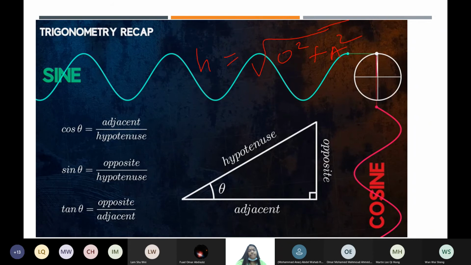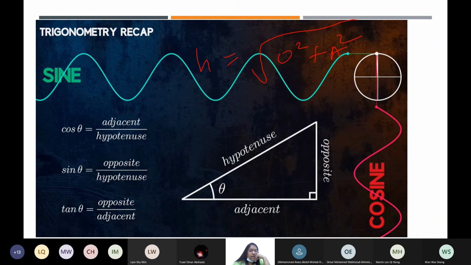This is how you can write it, and you can find out the unknown. So this is how you can find the answers. I repeat, if you want the hypotenuse, it will be the square root of opposite side square plus adjacent side square.